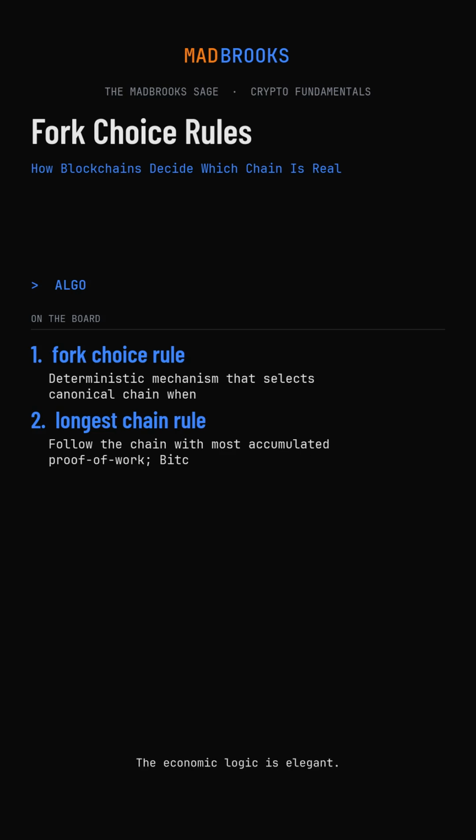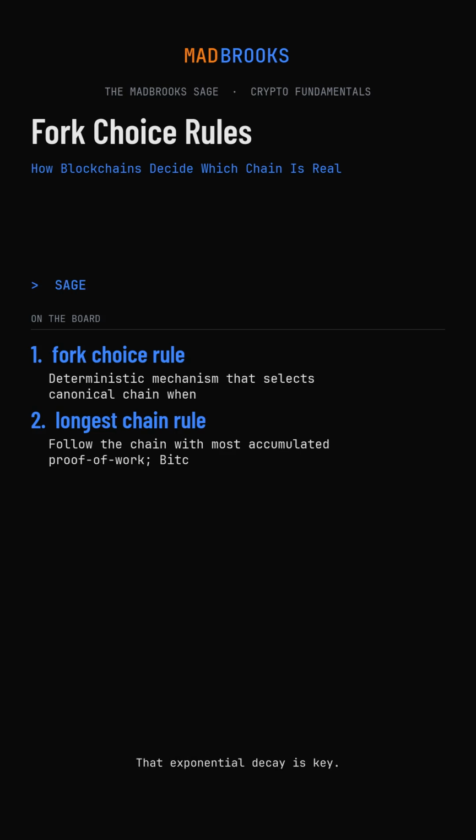The economic logic is elegant. Extending a chain requires burning real resources, electricity converted to hashing attempts. An attacker attempting to reorganize history must not only catch up to the honest chain length, but continuously outpace ongoing honest mining. The probability of success decreases exponentially with confirmation depth. After 6 confirmations, assuming the attacker controls 30% of hash rate, reorganization probability drops below 0.24%. The rule transforms a coordination problem into a cryptographic and economic problem.